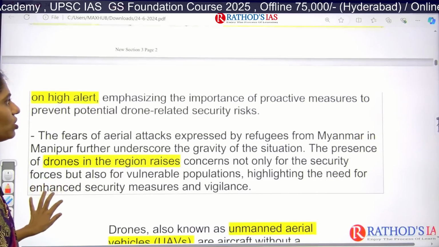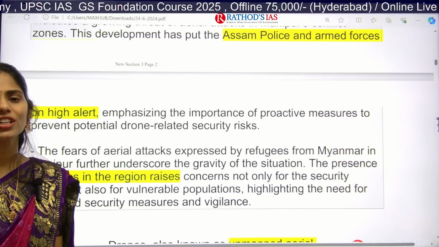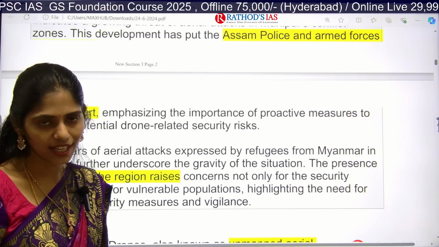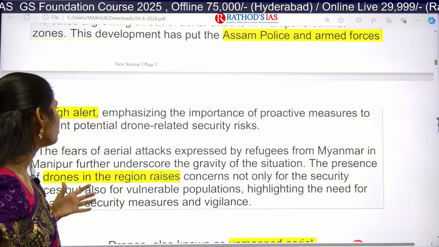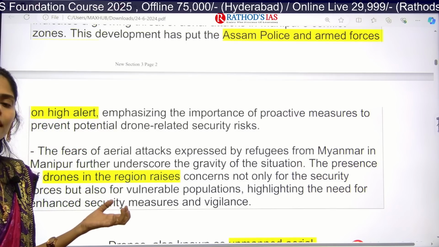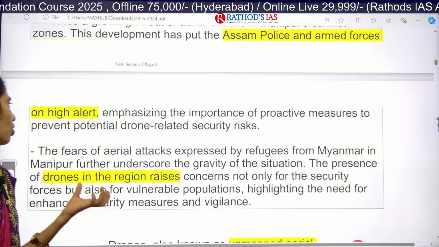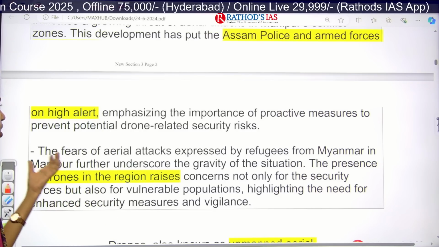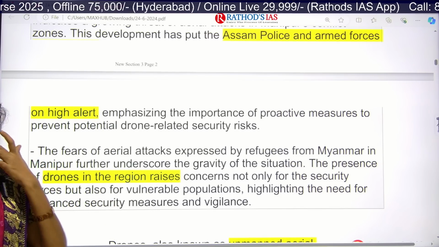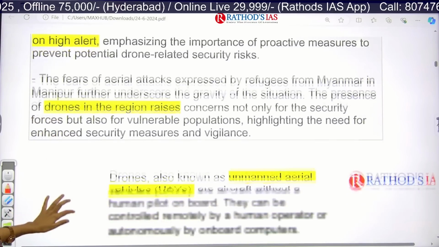Okay, and now because of this, whatever the Assam Police are there, whatever the armed forces are there who are deployed here, they have to be on high alert and they have to take further measures to prevent this type of potential drone-related security risk. Okay, that is the thing.